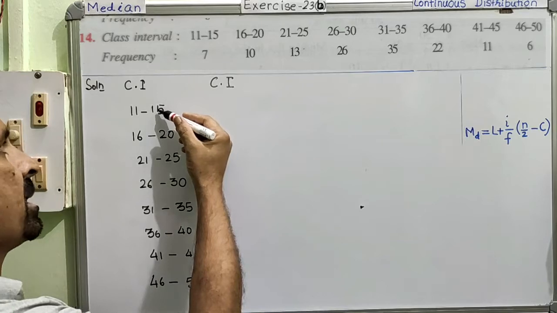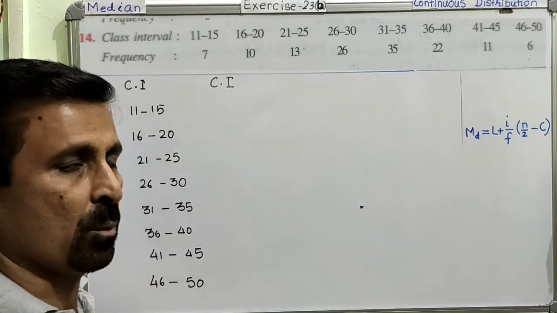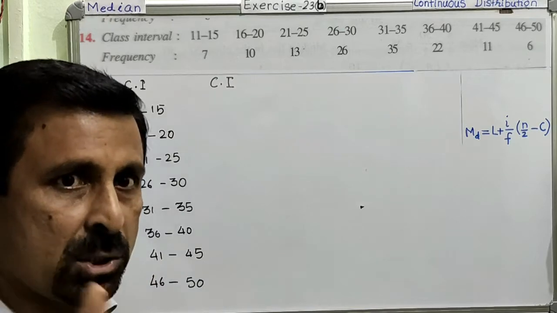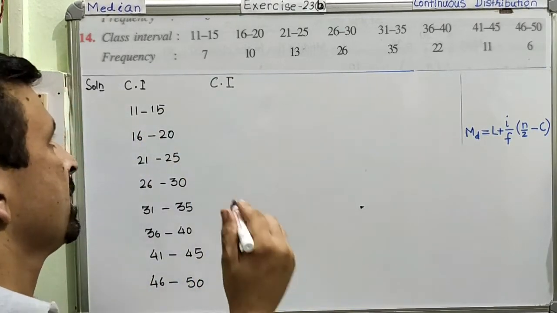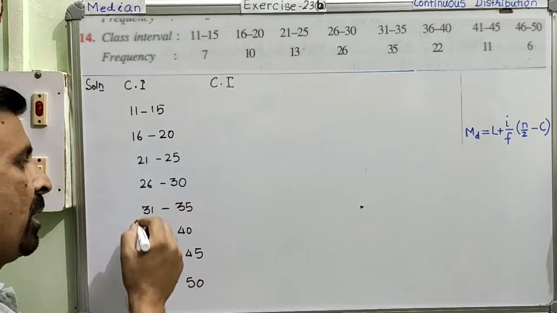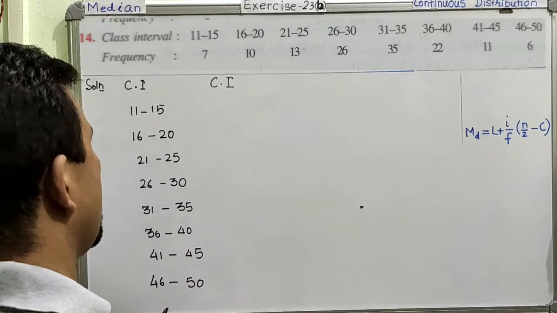Find the difference of the upper limit and the next lower limit, and that difference is 1. This 1 is divided by 2. Whatever difference comes, you have to divide it by 2, and then you get the quantity to reduce the lower limit and to increase the upper limit. So now I am going to reduce the lower limit.